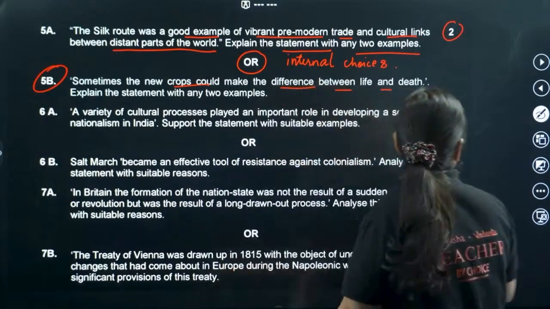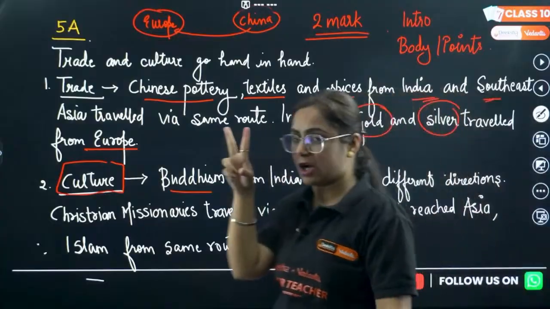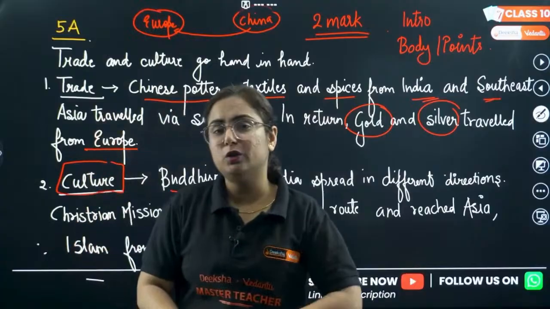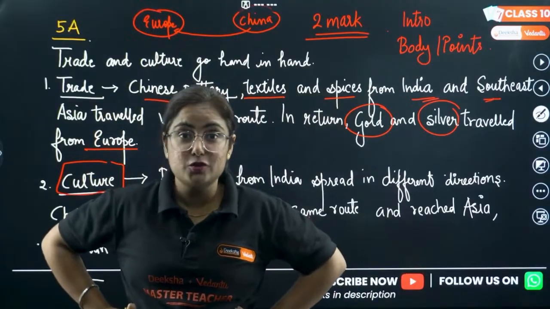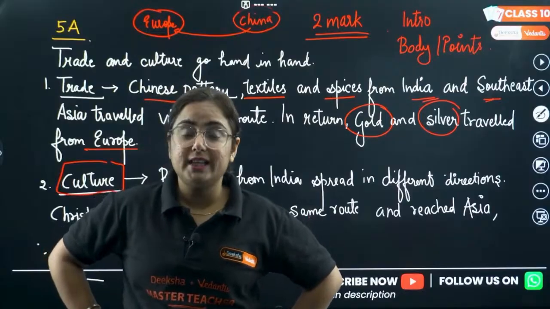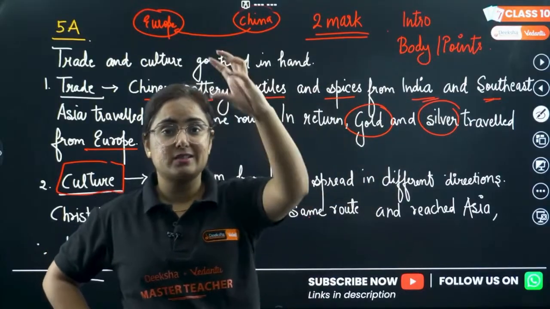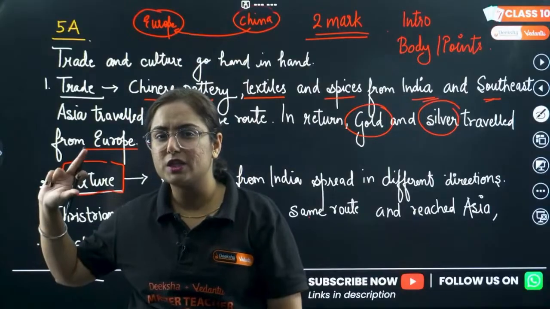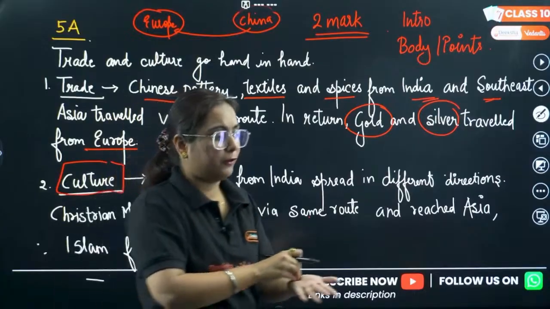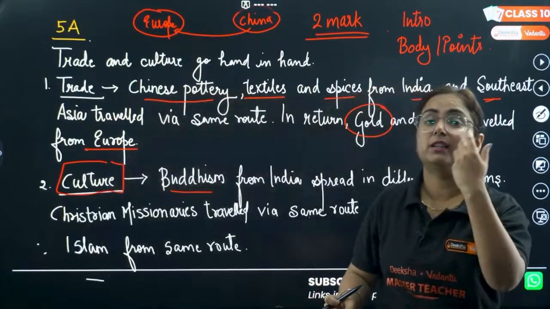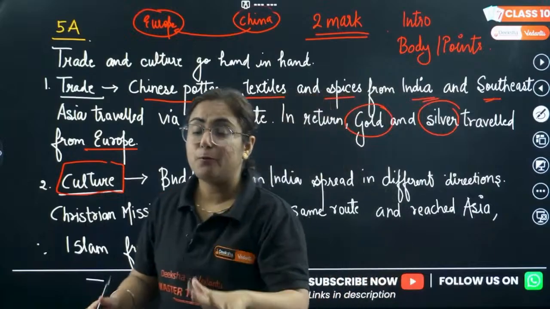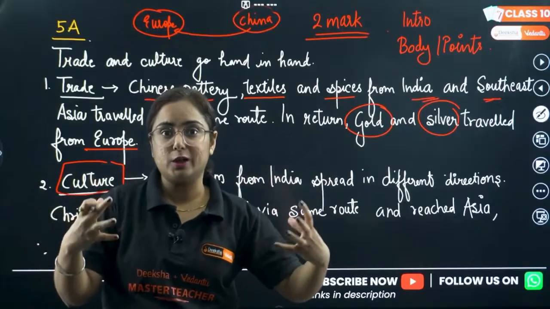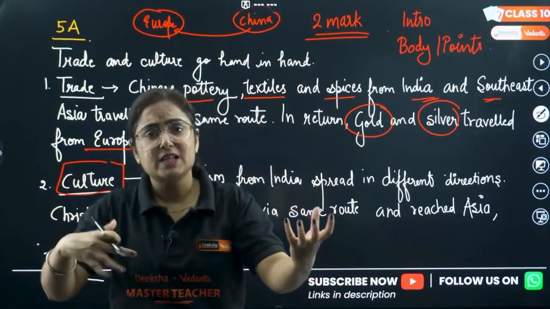So basically, they are asking a 2-marker question to you, and here is the surprise. You need to answer just 2 points. Is it true, ma'am? Yes. Do not exceed the word limit. In the starting itself, the instruction says that the word limit is 40 words. So do you remember what question number 5A was? The trade that happened by the Silk Route was a vibrant cultural link also. That means the Silk Route is responsible for trade as well as for cultural links.